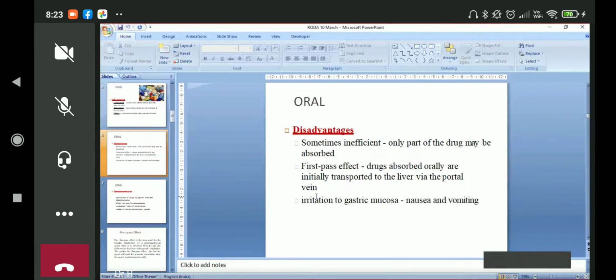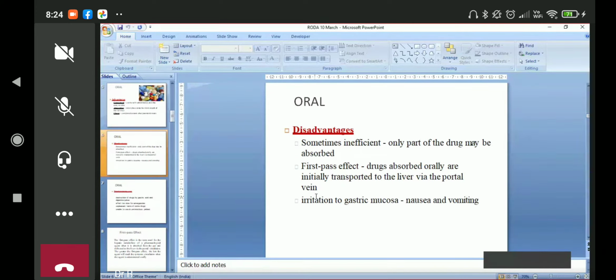sometimes more, if we give dopamine, and the drug is not reaching the circulation adequately. Nitroglycerin, or sodium nitroprusside, which is given for acute myocardial infarction, if we give it orally, the majority of the drug is metabolized before it comes to the systemic circulation for action in the heart. Purpose is defeated. So this is the disadvantage of this route, the first pass effect: drugs absorbed orally are initially transported to the liver via the portal vein, where it is